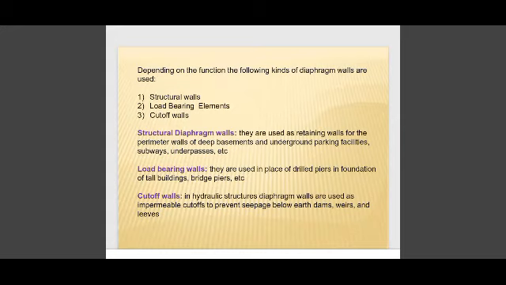Depending on the function, the following kinds of diaphragm walls are used: structural walls, load-bearing elements, and cut-off walls.